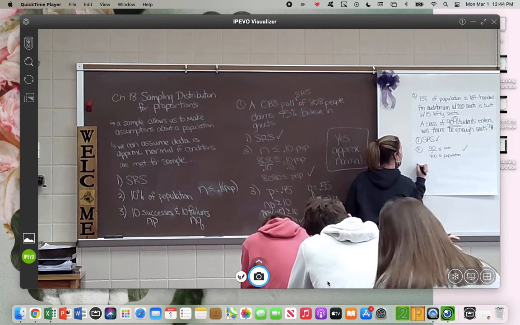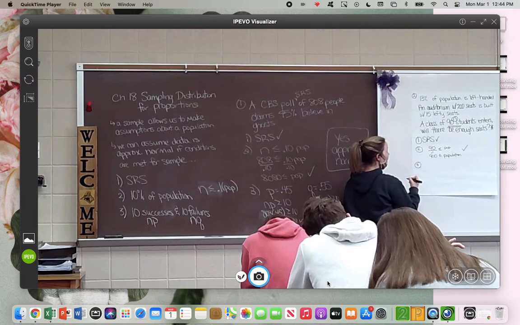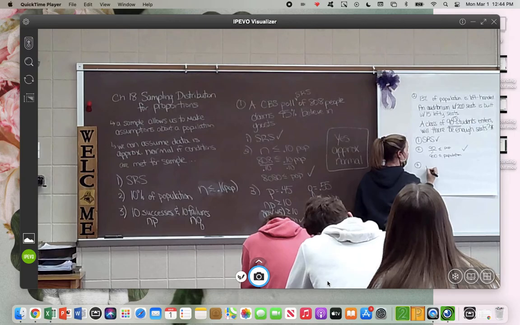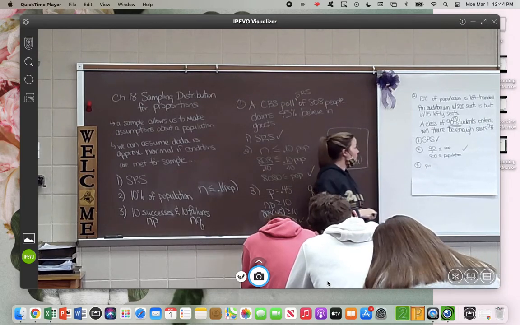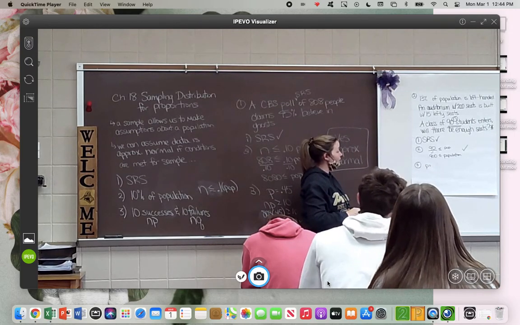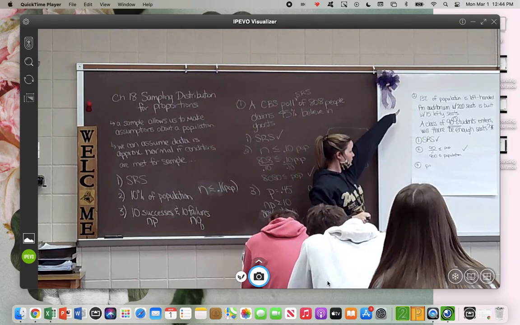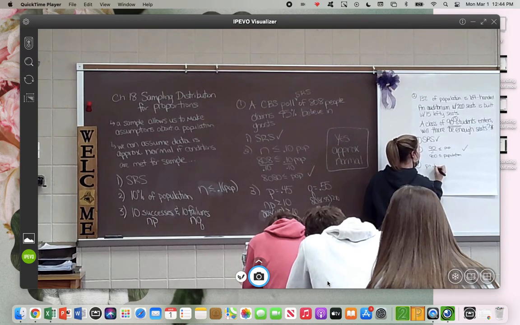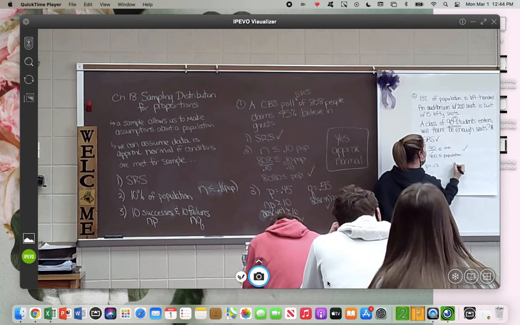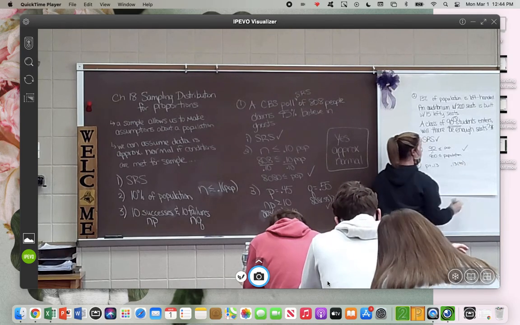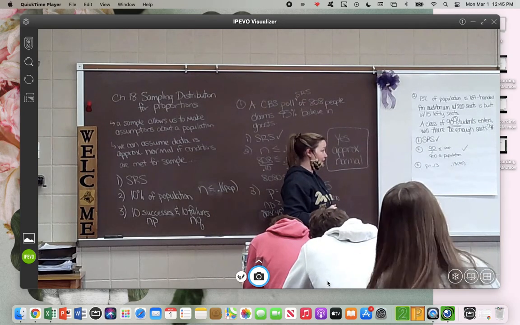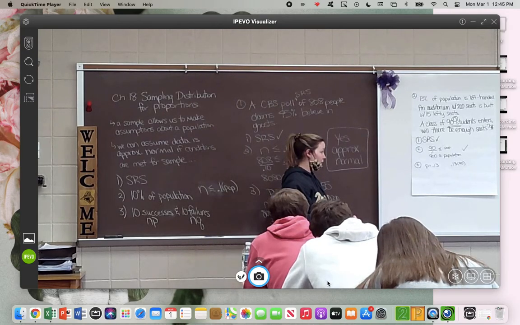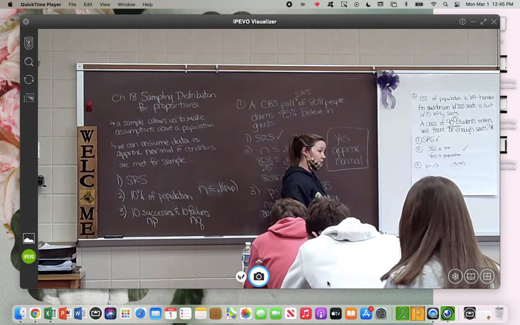Now the successes and failures here. What's the probability of success? That they're left-handed? Yeah. 13%, so what's my p? 0.13. So what is 0.13 times 90? What is the expected number of successes there? 0.13 times 90 is 11.7.